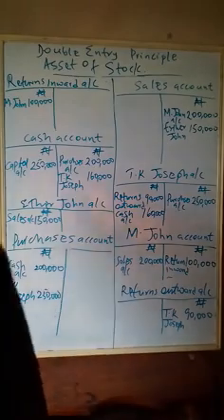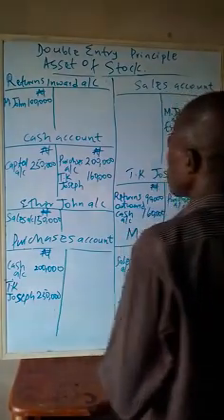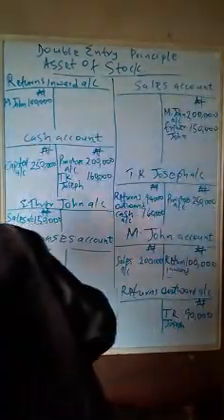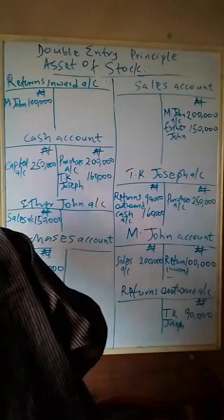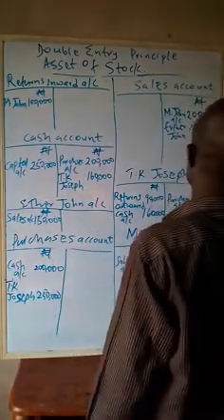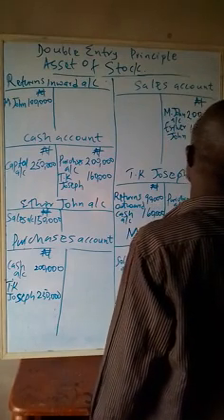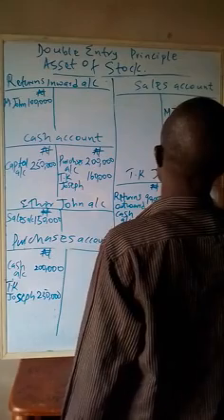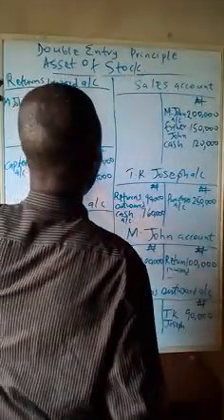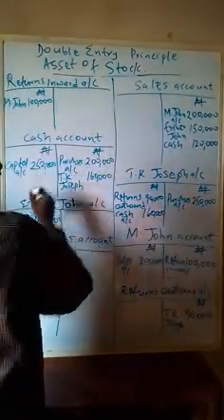Next, goods for cash, 120,000 naira. That is sales. So goods for cash, that is sales. 120,000. And the corresponding entry here is what? It is the cash account. And that is cash receiving.